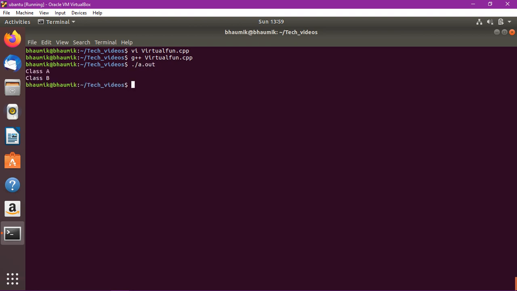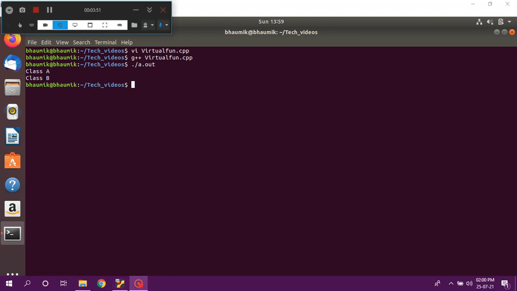Yes, see, now we can see the compiler is calling the function that is present in class A, and after that the function that is present in class B. This is why we use virtual functions.